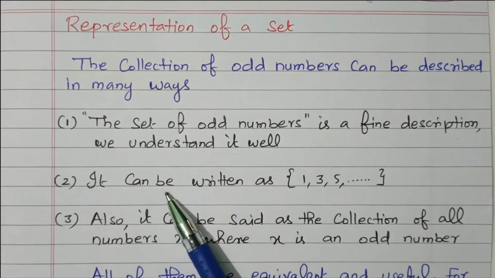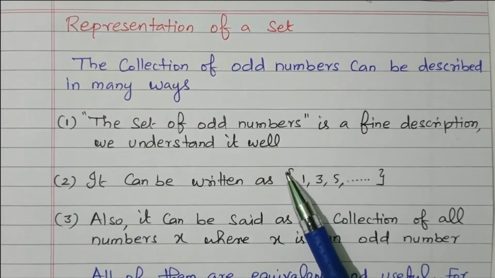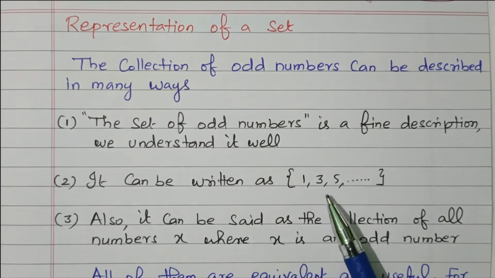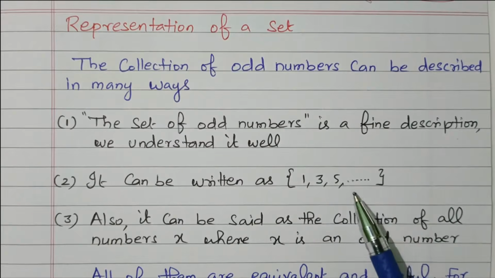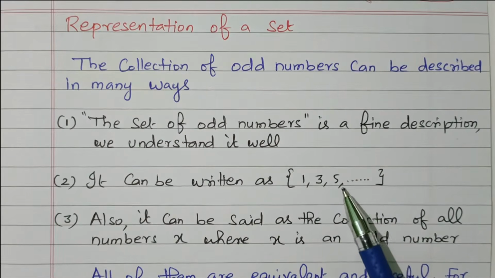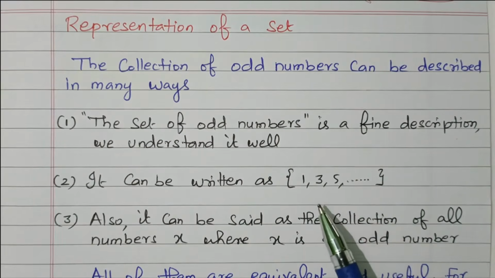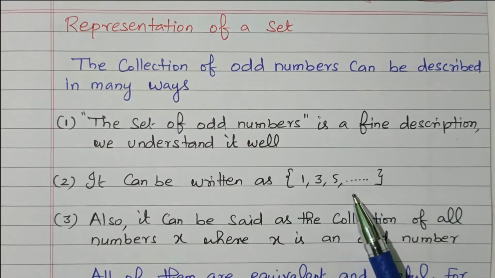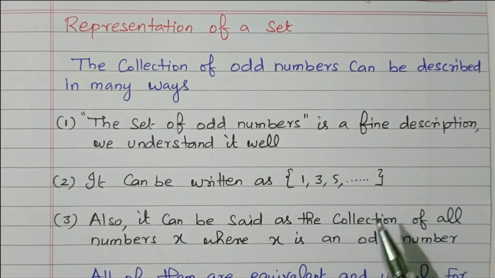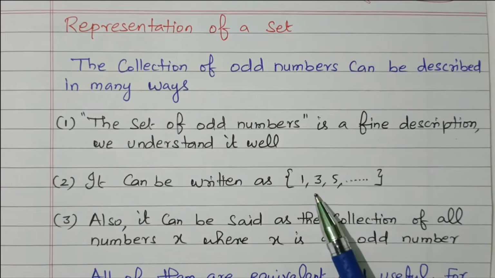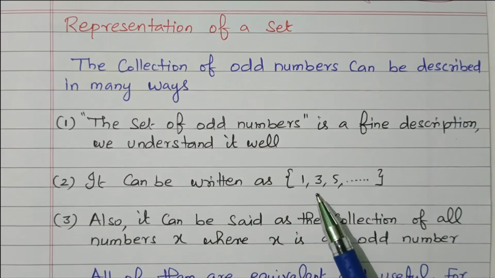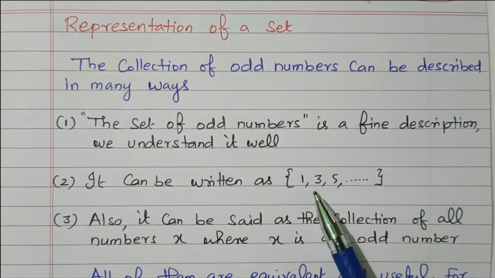Second one, it can be written like this. This symbol, set of 1, 3, 5, goes up to this. There is no end, this is infinite. It will go on in an infinite way. So these are all the odd numbers, 1, 3, 5, 7 and so on. This is another form. It's called roster form, also called set builder or rule form.